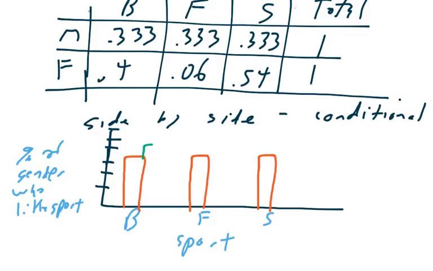So we got 40%, 6%, and 54%. So now it's clear that females, a high percentage of females like soccer and basketball better, but not very many females like football at all. And that's the side by side.